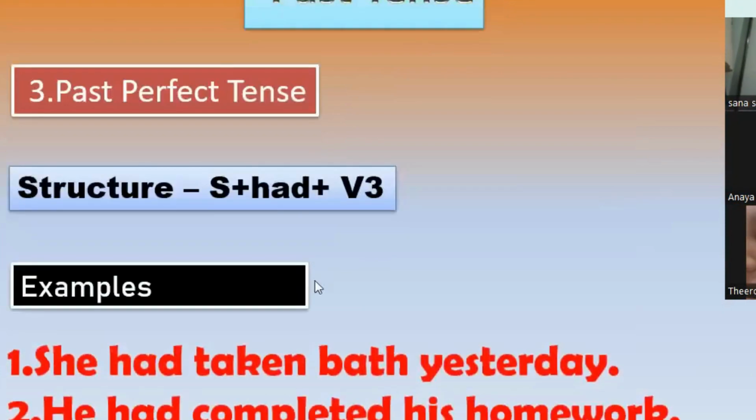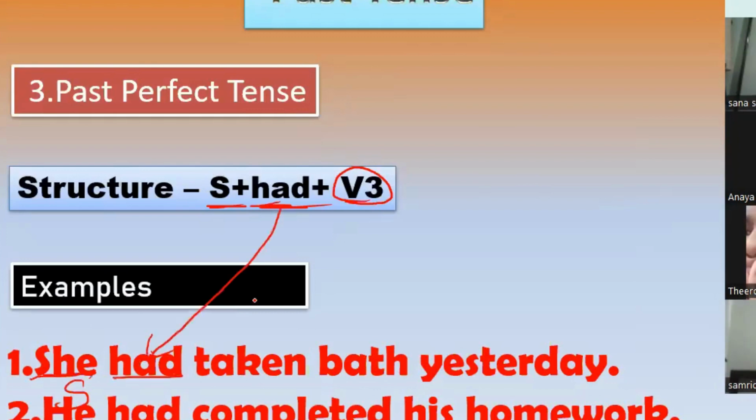Yes. Here for past perfect we have the structure: subject plus had plus third form of verb. Okay. Now consider this example. If it is following the structure, she is the subject here. Had, yes, it is following. And third form of verb, V3, taken, right? So has it followed the structure?